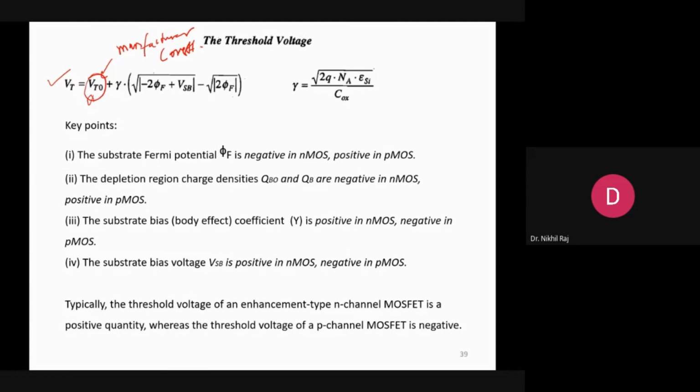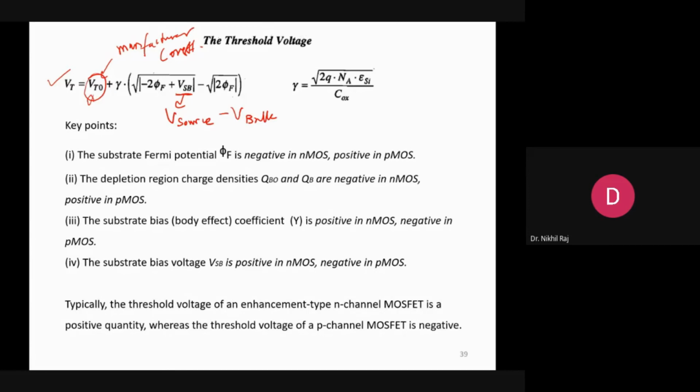Now this Vt naught also depends upon another factor which is in the user's hand, that is your VSB voltage. VSB means V source minus V bulk. We have seen that source and bulk are generally at the same potential in order to keep the diode in reverse bias condition.